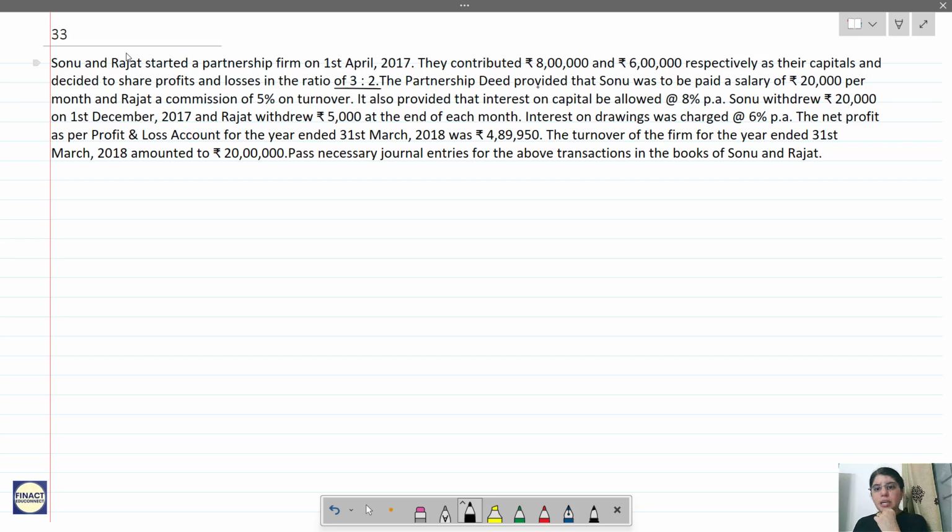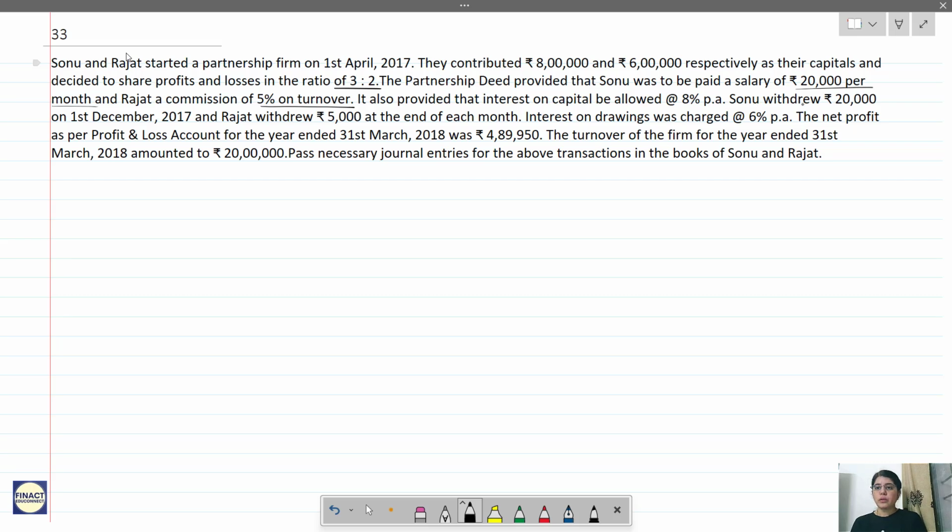The partnership deed provided that Sonu was to be paid a salary of 20,000 per month. Remember, salary is 20,000 per month, and Rajat a commission of 5% on turnover. What do you mean by turnover? Sales. So Rajat will be getting a commission of 5% on turnover. It is also provided that interest on capital be allowed at 8% per annum. So interest on capital is 8% per annum.